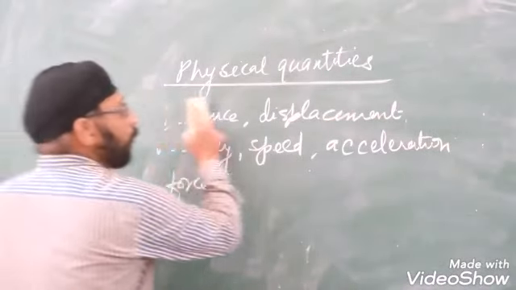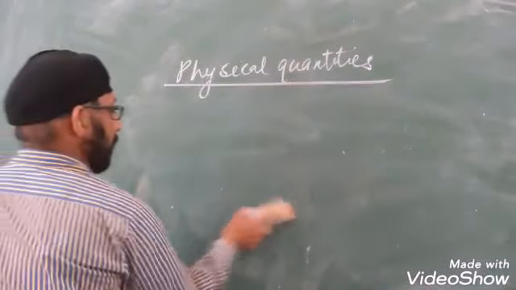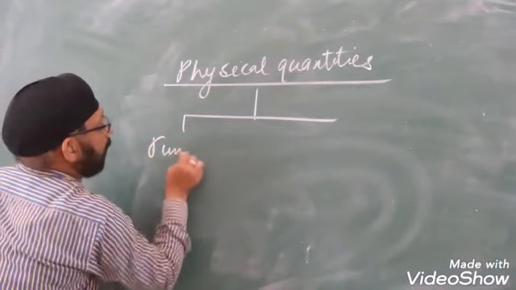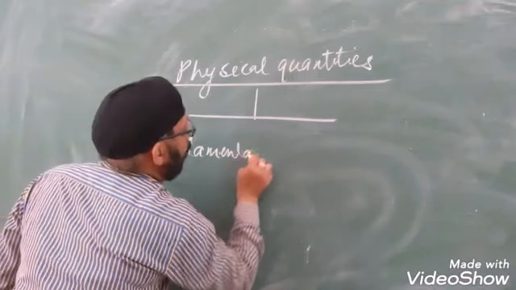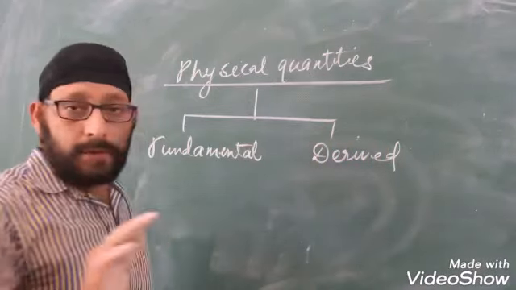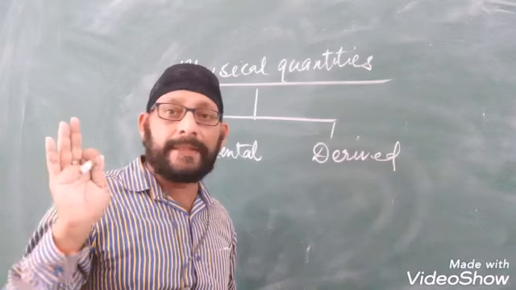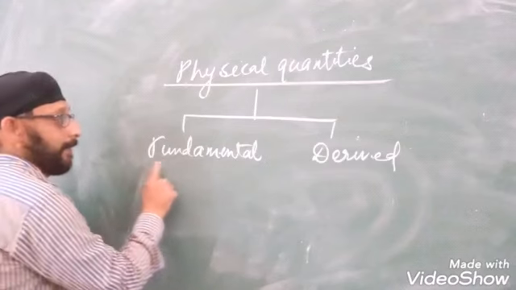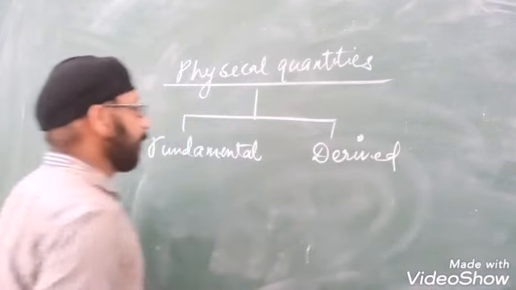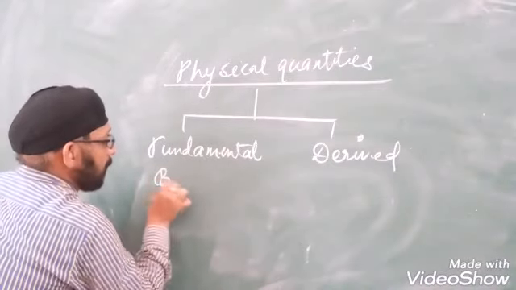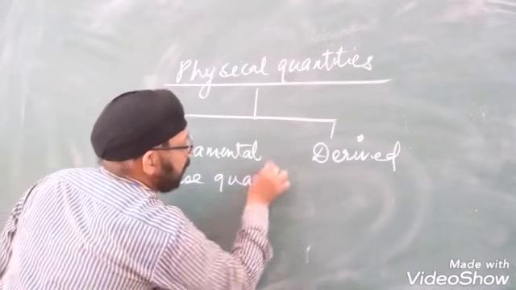Now, there are two broad categories into which the physical quantities have been divided, namely fundamental and derived. So the whole set of physical quantities that are needed for the mathematical description of physical phenomena are divided into two broad categories, namely fundamental and derived physical quantities. So what are fundamental physical quantities? They may also be called base quantities.